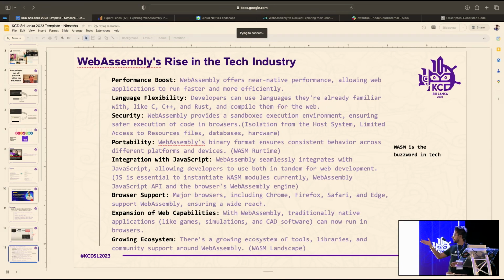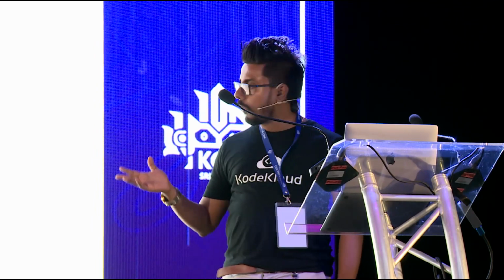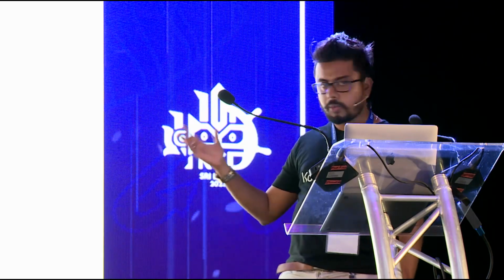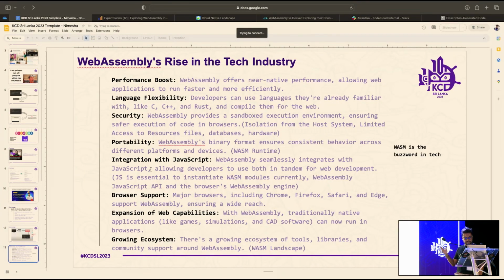So then we got portability. Portability means when you have this WASM binary format, you can run it anywhere, on any platform, right? If you have the proper WASM runtime, you can run it anywhere, right? So then the browser support. When it comes to WASM, now almost all the major browsers are supporting WASM, like Chrome, Firefox, Safari, and Edge. These are supporting WASM. So you can test this out.